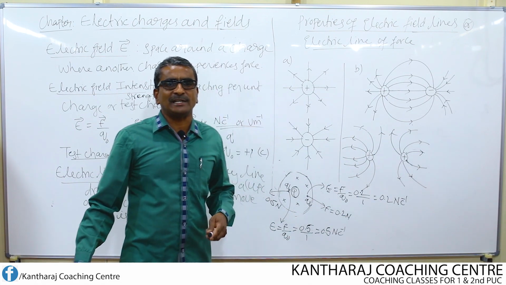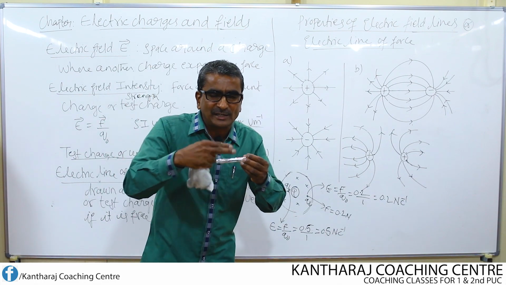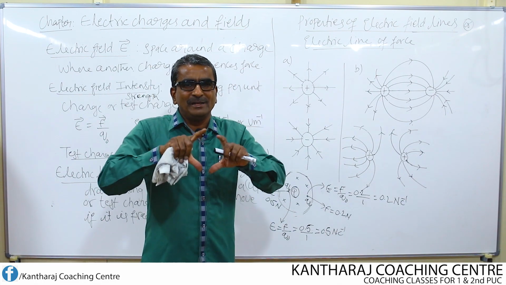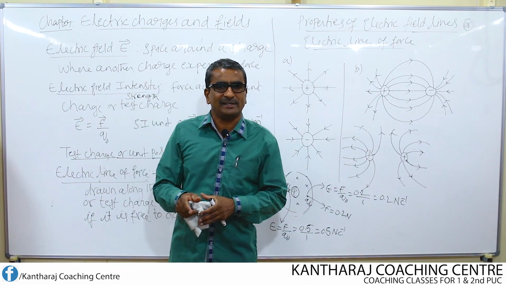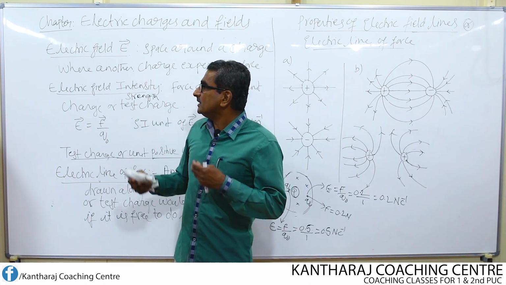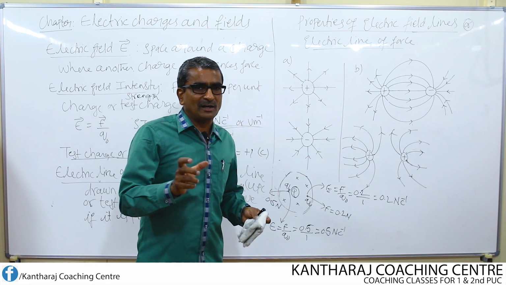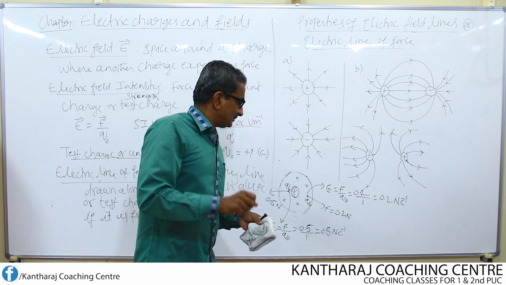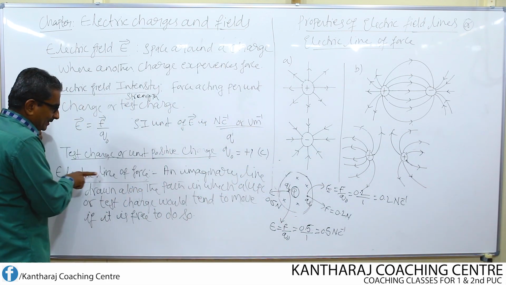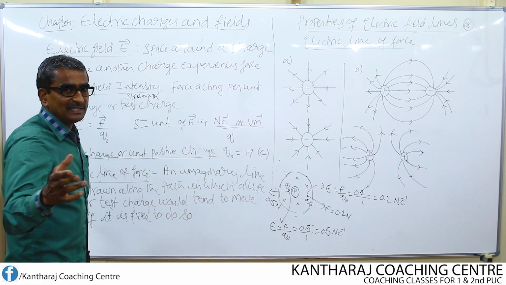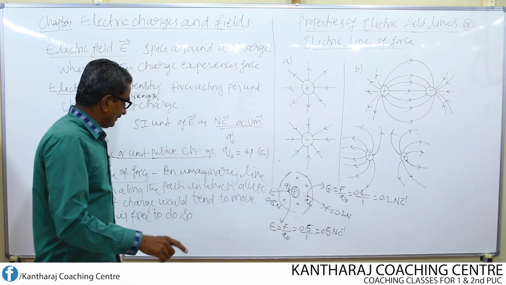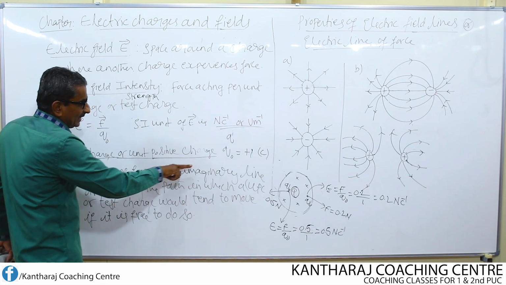But we have to represent the existence of the electric field around a charged body by means of a diagram. Some pictorial representation is required. For that, I consider electric line of force. That means the diagram is represented in terms of electric line of force.